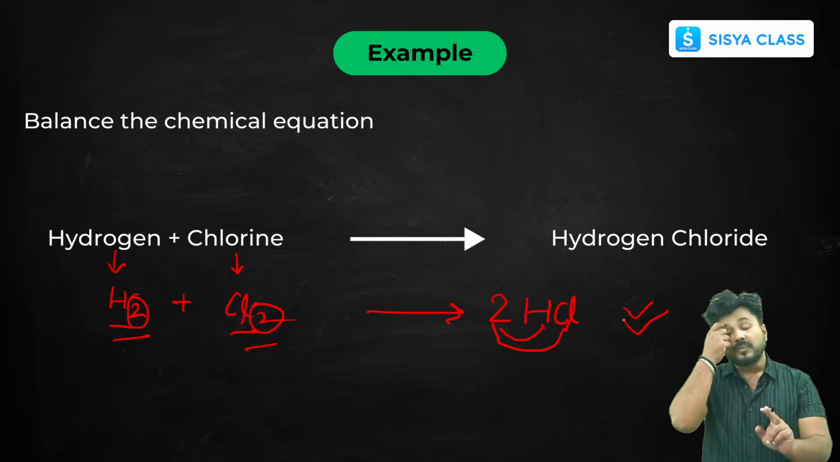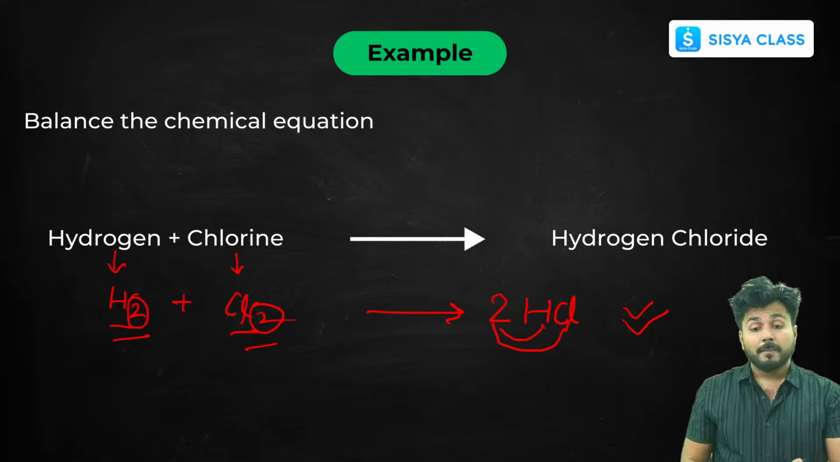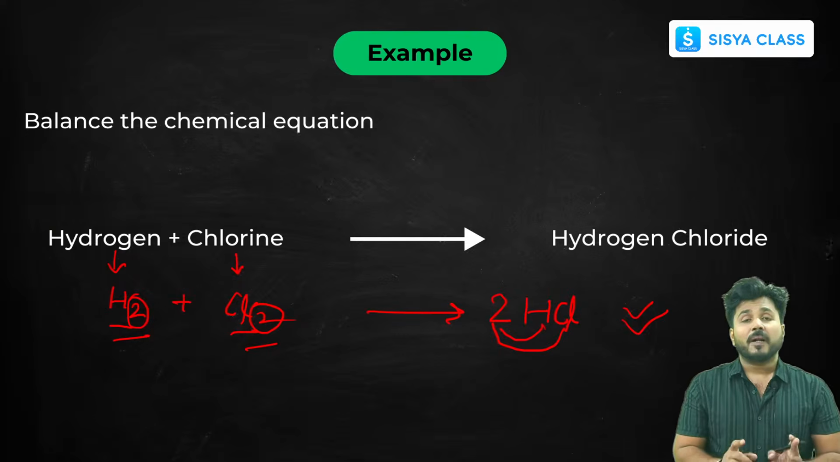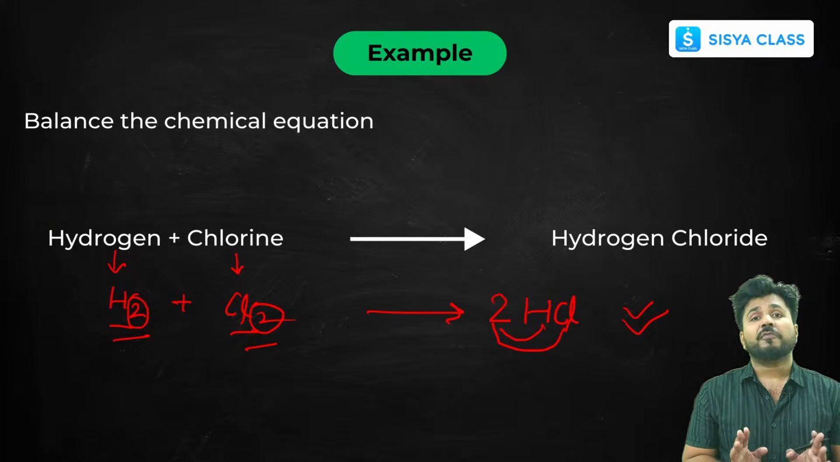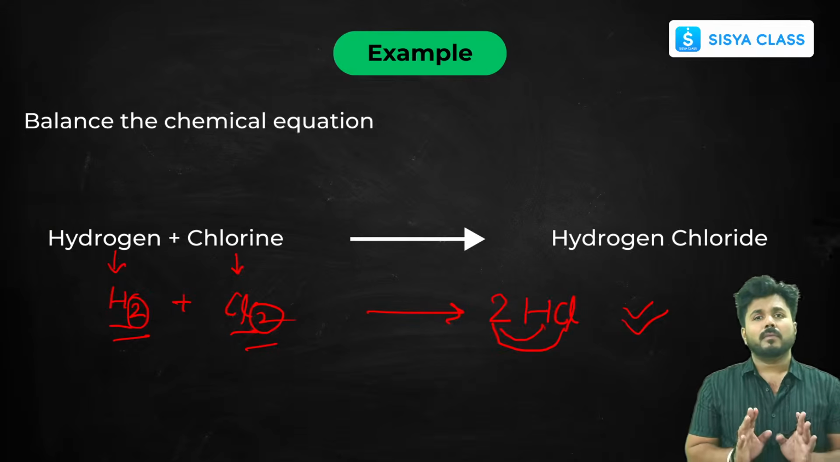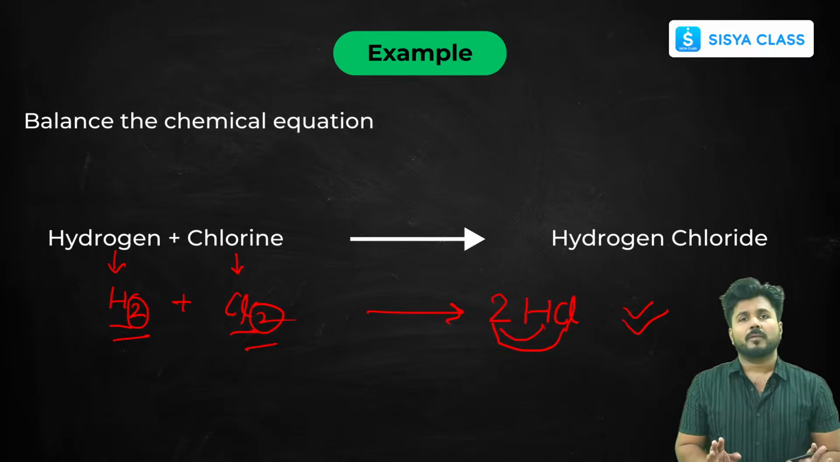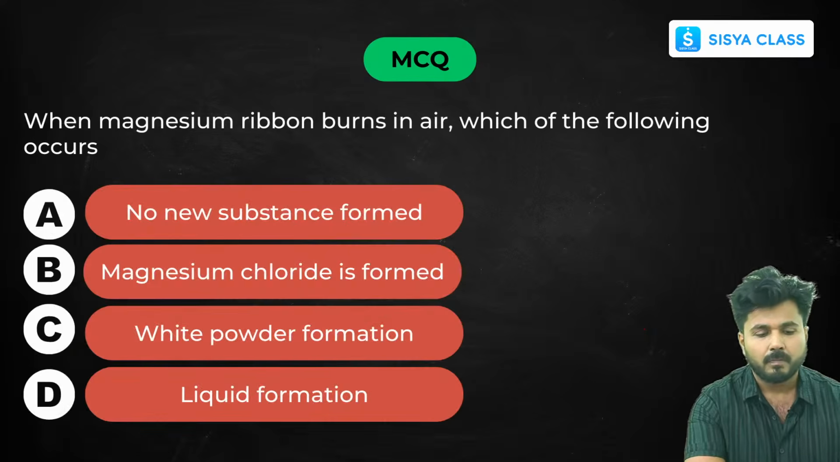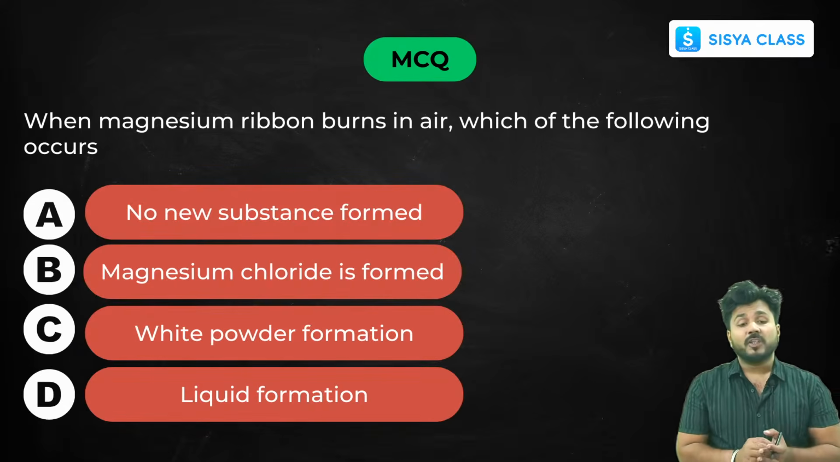Okay, so for easier reactions you can just directly put the number in front and you can solve it. You don't have to prepare a table. But for complex reactions or where 4 or 5 elements are there, it will be much easier to prepare the table so that no mistakes will occur. Okay, now let's solve some MCQs regarding it.